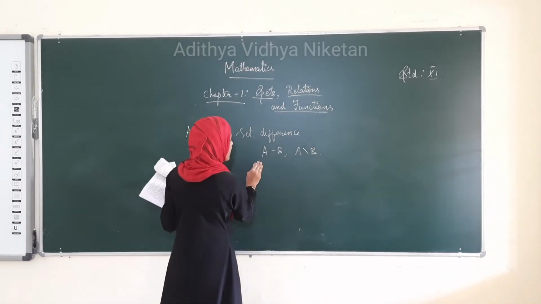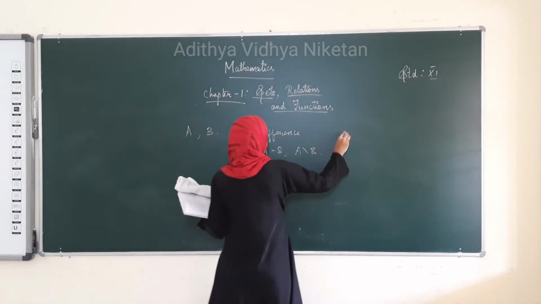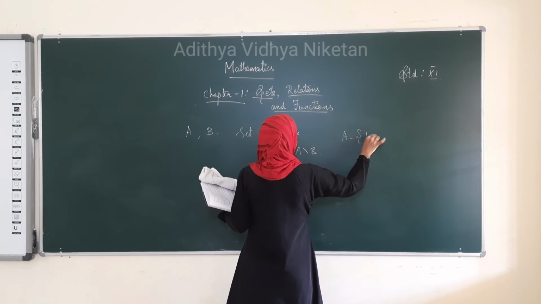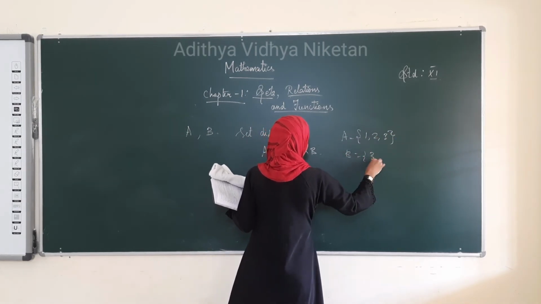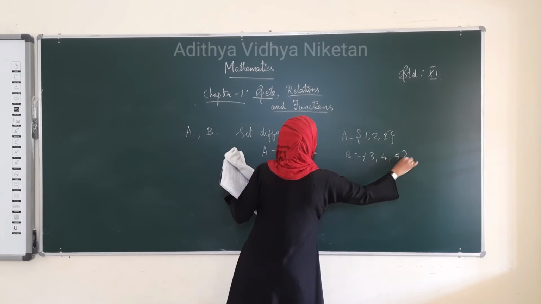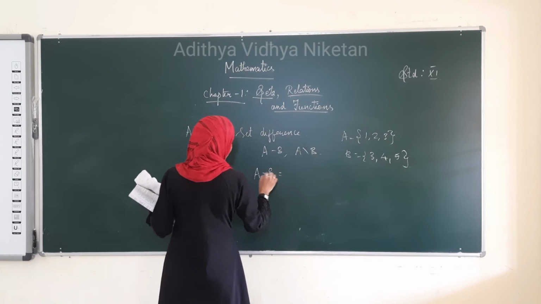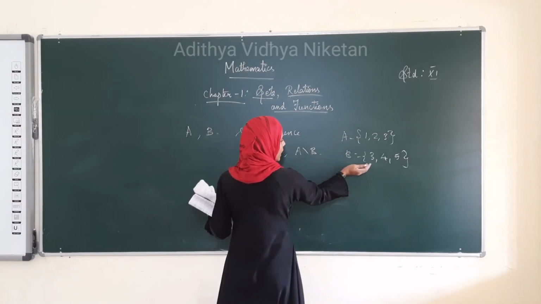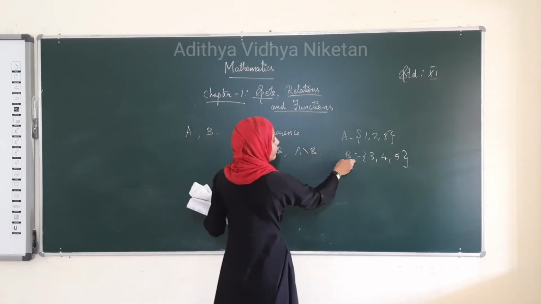This should be pronounced as A difference B. Already we took two sets, right? A as 1, 2, 3, and let us take B as 3, 4, 5. Set difference A difference B: we have to subtract the elements of B from A.